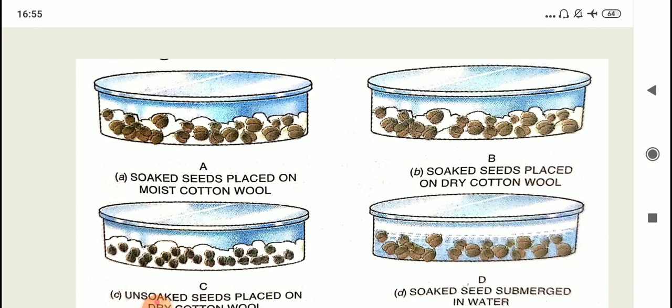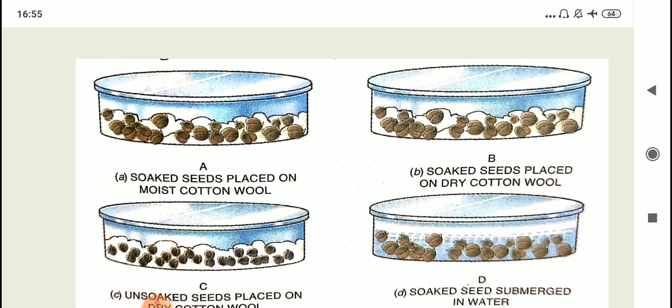Petri dish D, the seeds are soaked and they are submerged in water. So excess water is there in case of Petri dish D. Children, you all know that in which Petri dish germination will occur.